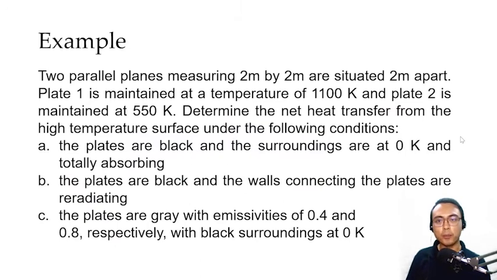Let's have this example. Two parallel planes measuring 2 meters by 2 meters are situated 2 meters apart. Plate 1 is maintained at a temperature of 1100 Kelvin and plate 2 is maintained at 550 Kelvin. Determine the net heat transfer from the high temperature surface under the following conditions. First, the plates are black and the surroundings are at 0 Kelvin and are totally absorbing. Second, the plates are black and the walls connecting the plates are re-radiating. And lastly, the plates are gray with emissivities of 0.4 and 0.8 respectively with black surroundings at 0 Kelvin.